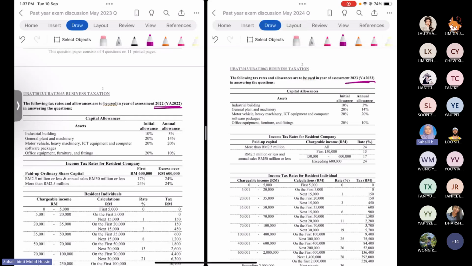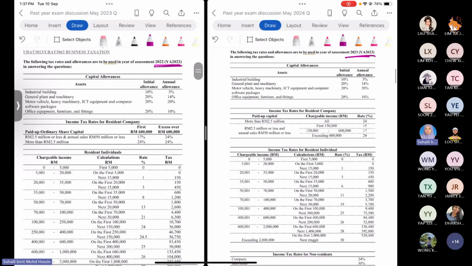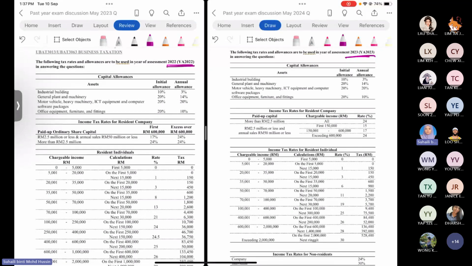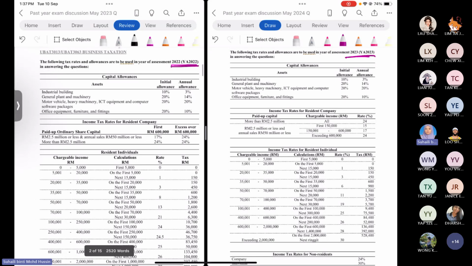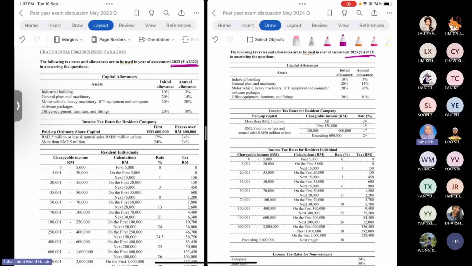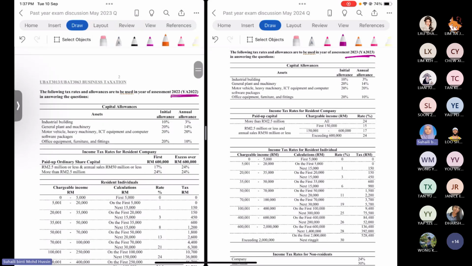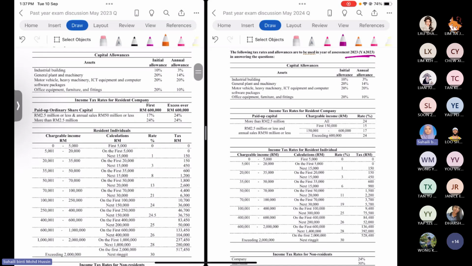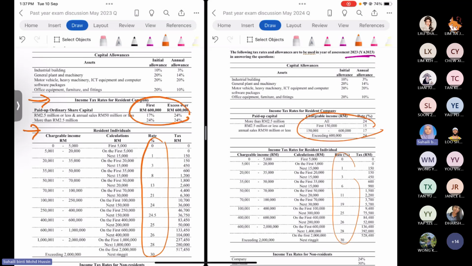So most of the items are the same, but the income tax table for the company has a little bit of difference. This table has a slight difference. This one and this one also have different tax rates. For the company, you can see here, it is different. Not much different, but there is a difference.